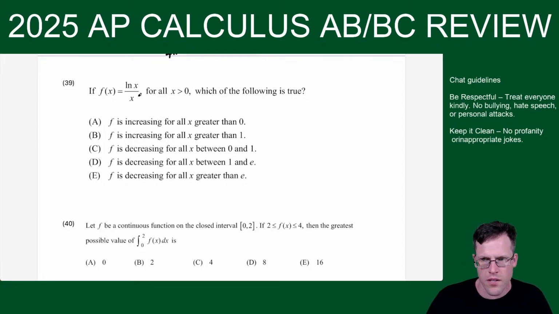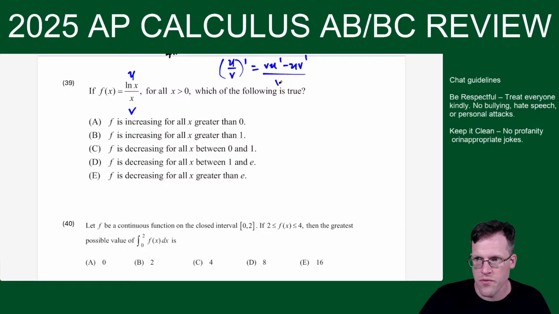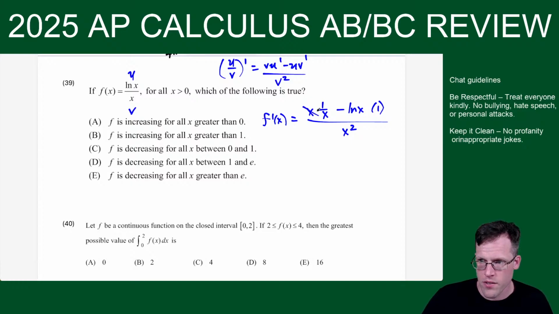So f equals this. Which of the following is true? So increasing, decreasing, we're going to take a derivative. So call this u, v, and we will use the quotient rule. So just remember your quotient rule. It really helps to know these formulas. So f prime equals x times the derivative of natural log, which is 1 over x, minus ln x times the derivative of x, which is 1, all over x squared. X times 1 over x is just equal to 1. So I get f prime equals 1 minus ln x over x squared.